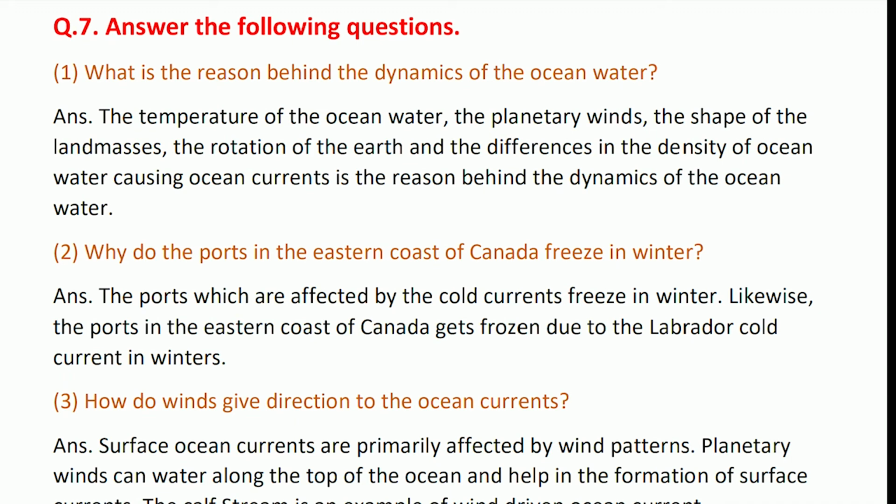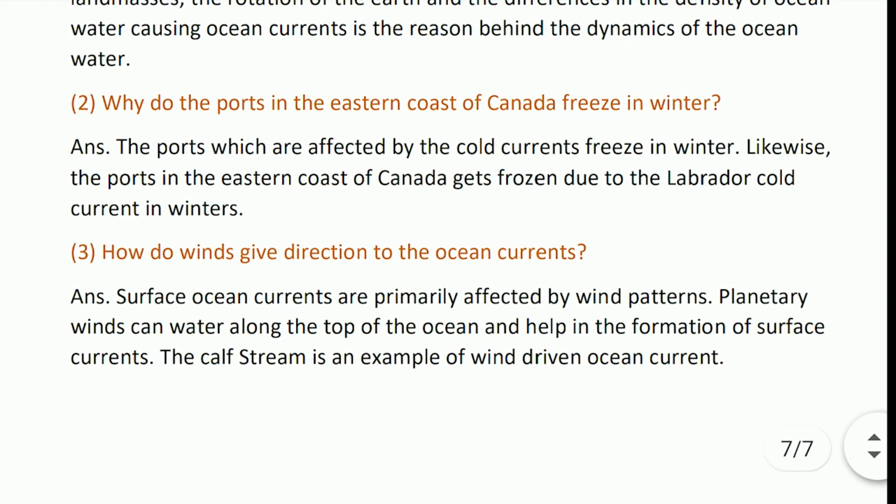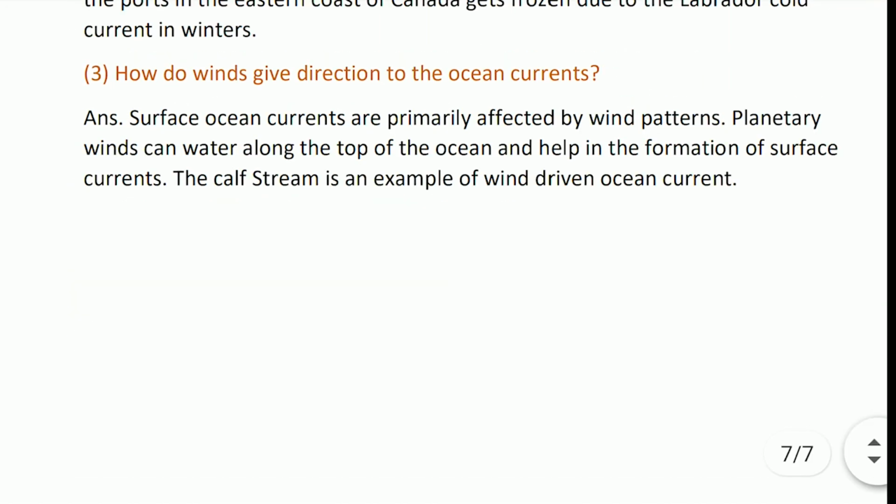How do the winds give direction to the ocean current? The surface ocean currents are primarily affected by the wind pattern. Planetary winds push water along the top of the ocean, helping in the formation of surface currents. The Gulf Stream is an example of a wind-driven ocean current.